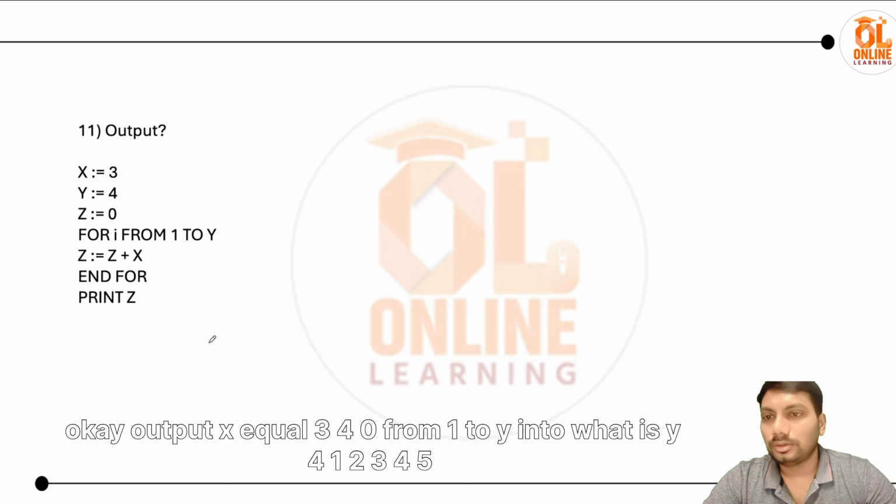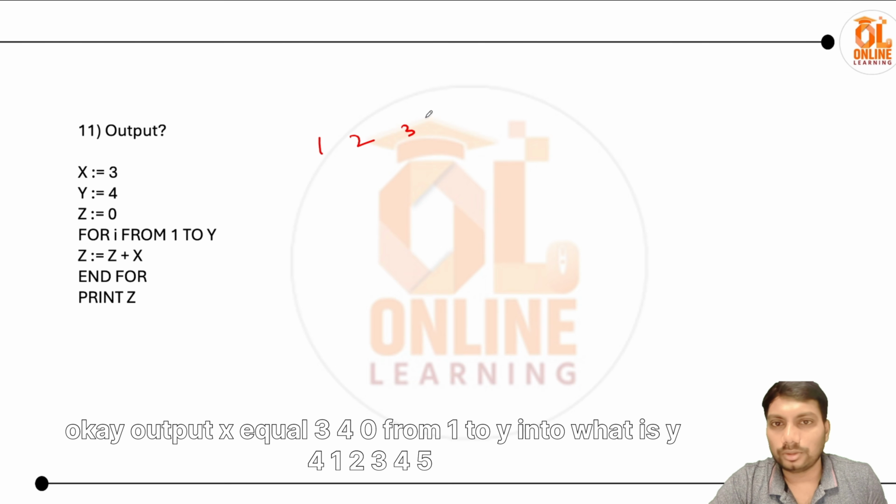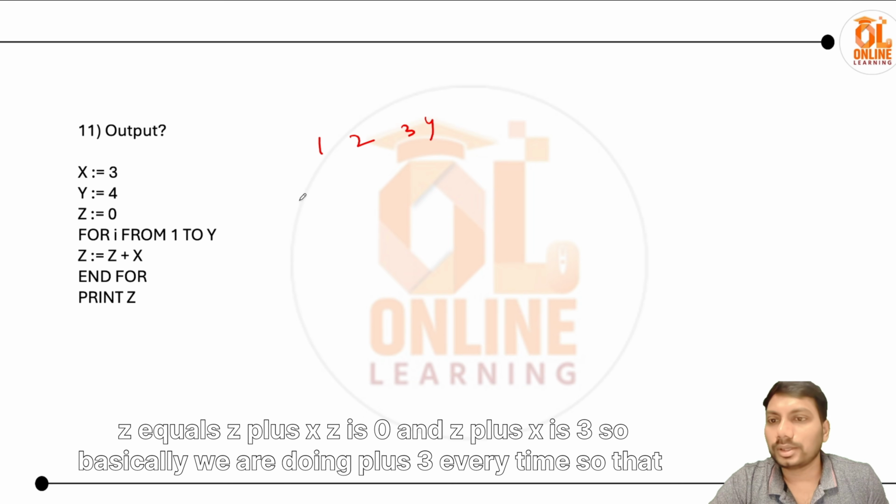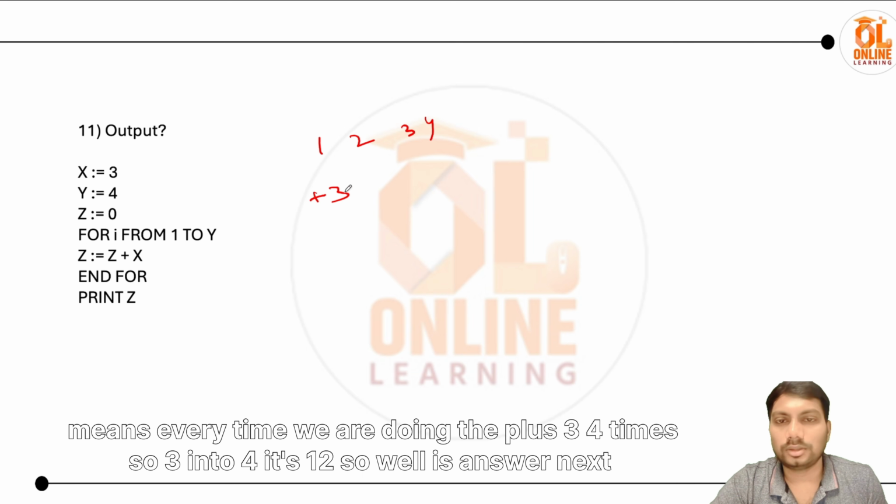Okay, output: x equal to 3, z is 0, for i from 1 to y, where y is 4, so 1 2 3 4, z equals z plus x. z is 0 and z plus x is 3. So basically we are adding 3 every time, and we do it 4 times, so 3 into 4 is 12. So 12 is the answer.